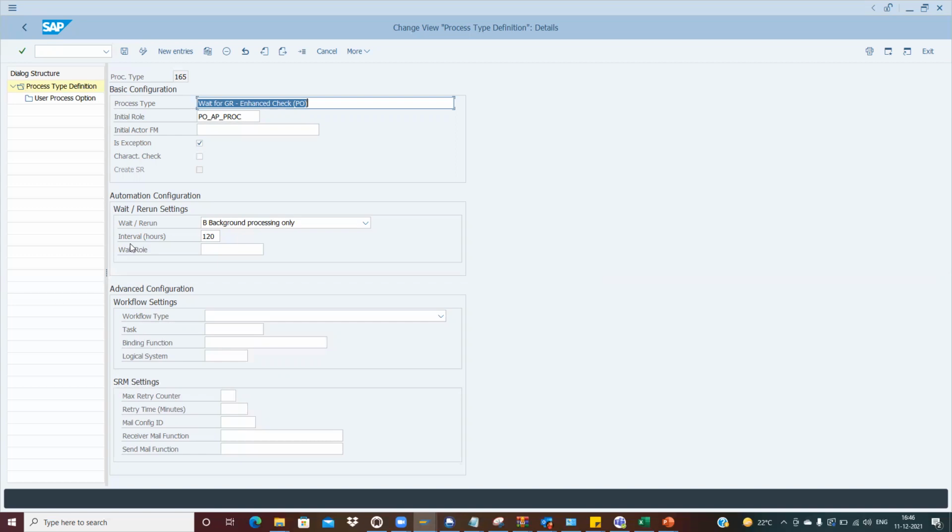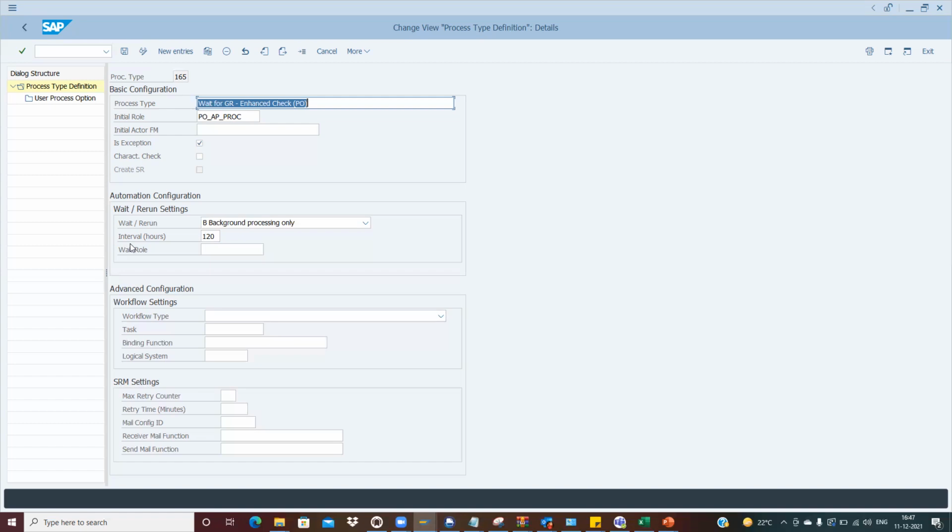Okay, correct my understanding. So you're saying when it receives some doc ID for which the GR has to be received, it comes to this role, the PO AP processor. Correct. So that role will be having some waiting time, like this 120 hours, and then push it back to that PO, that buyer or whoever, right?